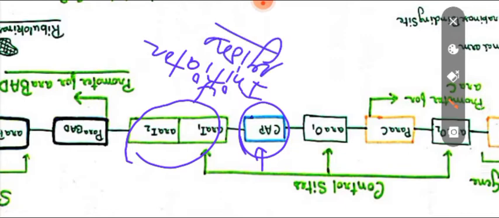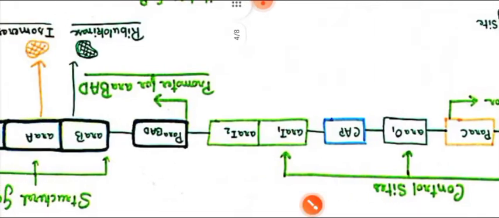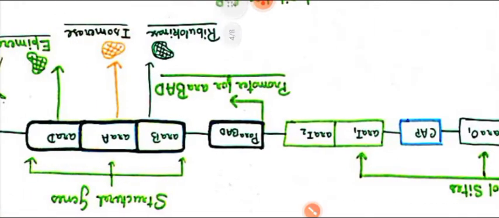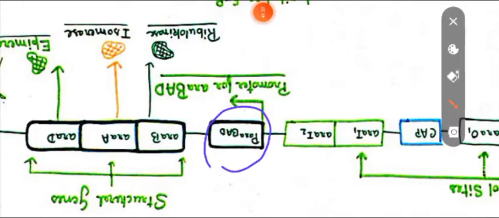Next comes PARA-BAD. PARA-BAD is the promoter for the ARA-B, ARA-A, ARA-D genes.